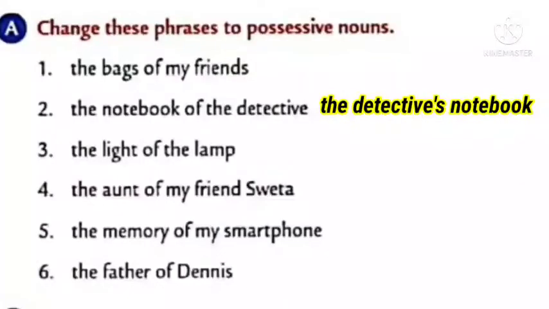So my friends' bag. The notebook of the dictator. So whose notebook, children? Who is the owner of that notebook? The owner is the dictator. So how can we write? The dictator's notebook. The dictator is a singular noun. So we have to add apostrophe S. So try to do the rest of the exercise.